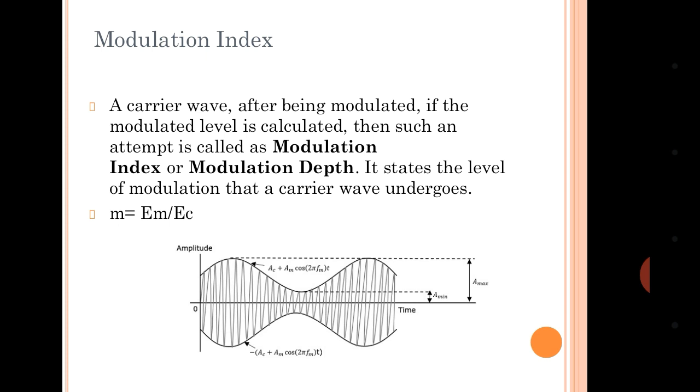It states the level of modulation that a carrier wave undergoes. M is equal to EM by EC, the instantaneous amplitude of the modulating signal upon the instantaneous amplitude of the carrier signal. You will observe the diagram. This is a perfect modulation.